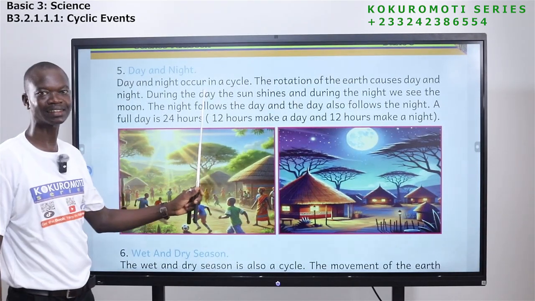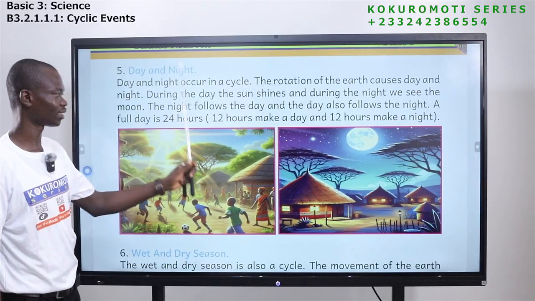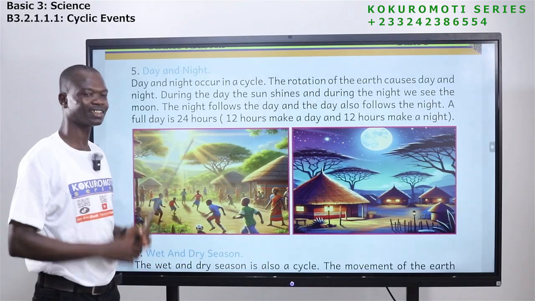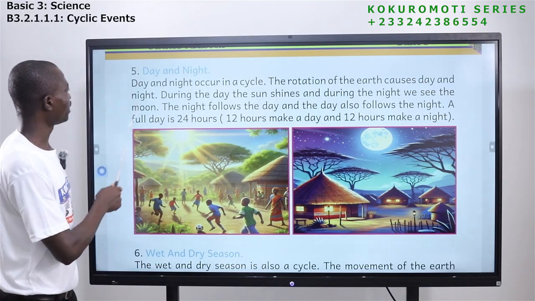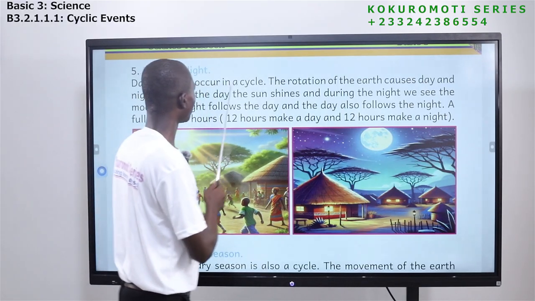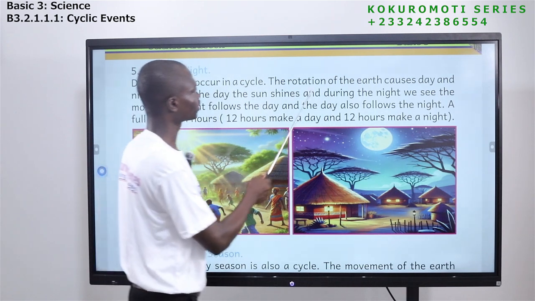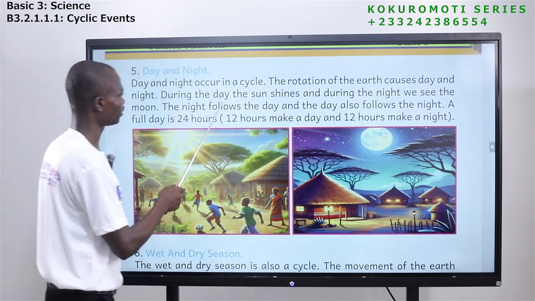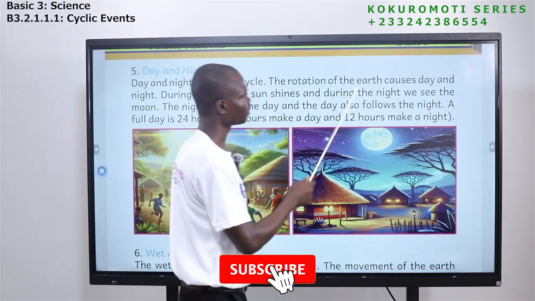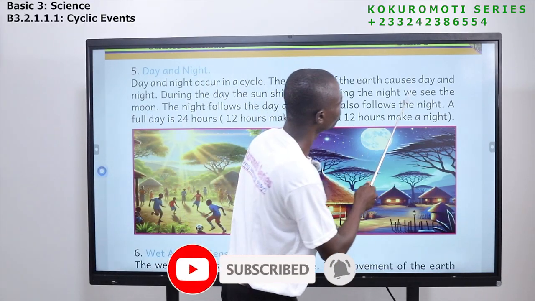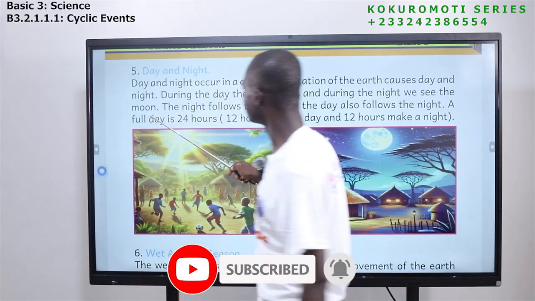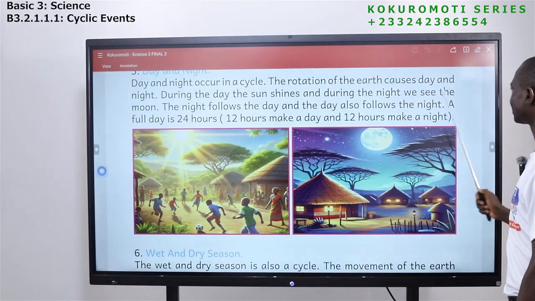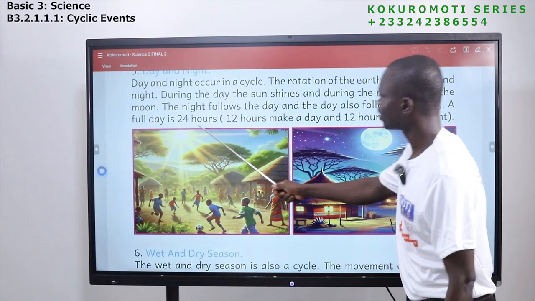The next one is day and night. Number 5, day and night. Day and night occur in a cycle. The rotation of the earth causes day and night. During the day, the sun shines, and during the night, we see the moon. The night follows the day, and the day also follows the night. A full day is 24 hours.